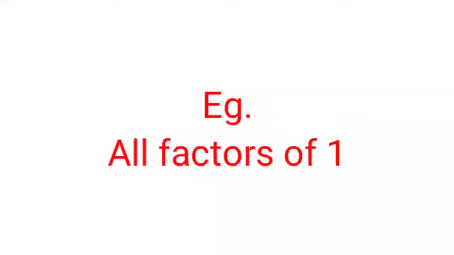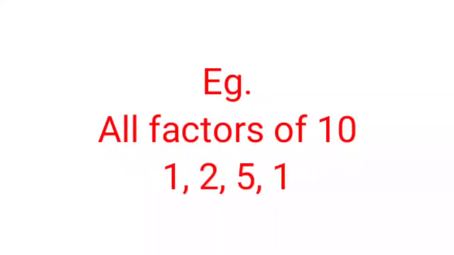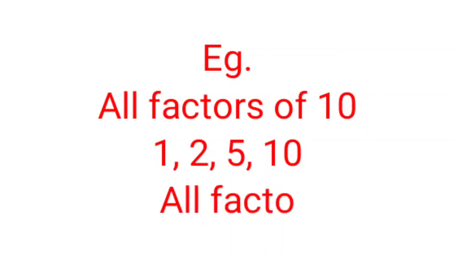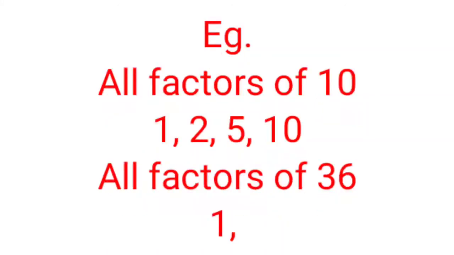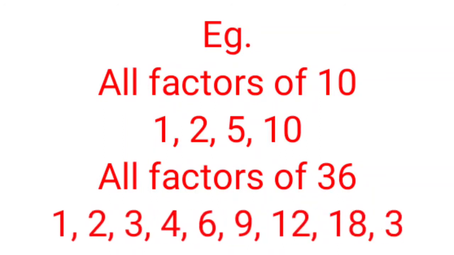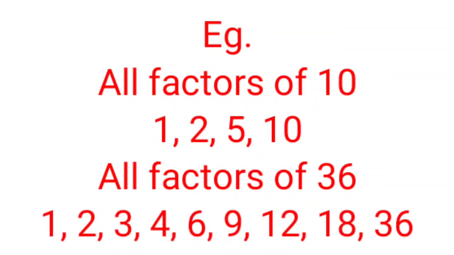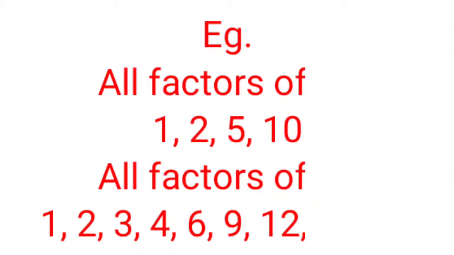For example, all factors of 10: 1, 2, 5 and 10. And all factors of 36: 1, 2, 3, 4, 6, 9, 12, 18 and 36. Once again, all factors of 10: 1, 2, 5 and 10. All factors of 36: 1, 2, 3, 4, 6, 9, 12, 18 and 36.